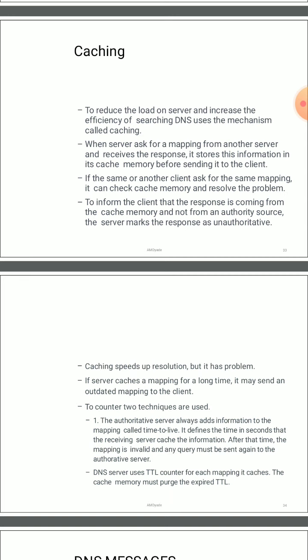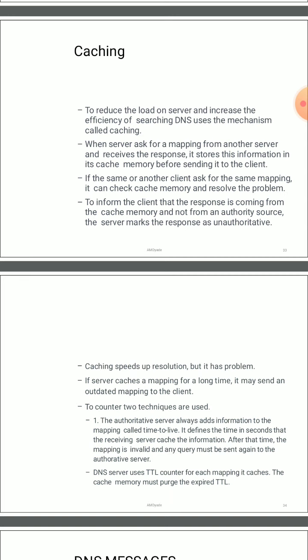When the server asks for the mapping from another server and receives the response, it stores the information in its cache memory before sending it to the client. So the information requested from a server will be kept in its cache, and it will directly take the information from that. If the client is accessing new information for a website, then it will collect the information from somewhere else and provide it to us. If the same or another client asks for the same mapping, it can check the cache memory and resolve the query. To inform the client that the response is coming from the cache memory and not from the authority server, the server marks the response as unauthoritative.